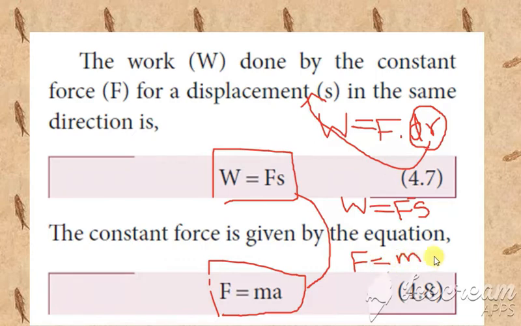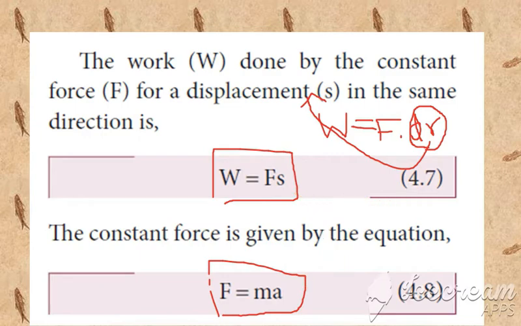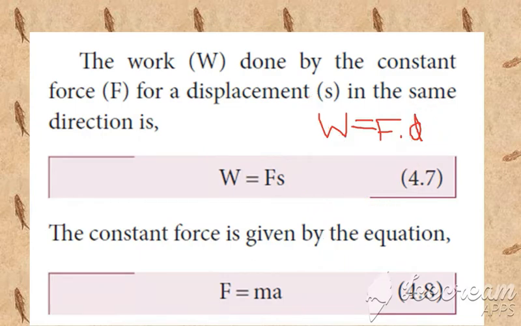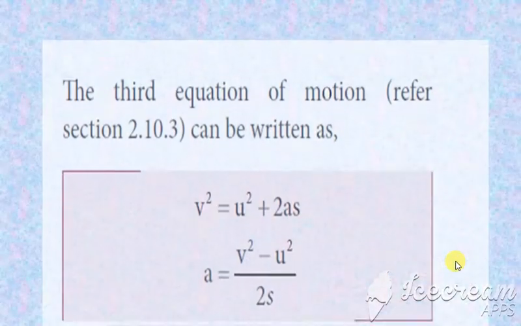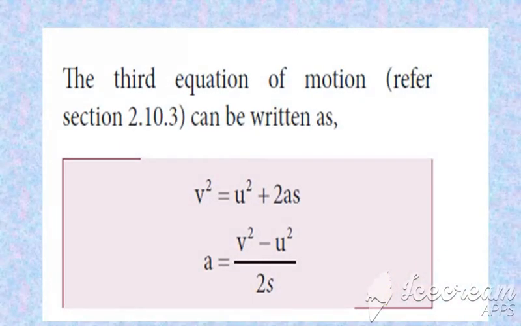Next we are going to take the three equations of motion. You know them very well. The first equation is v is equal to u plus at. The next is s is equal to ut plus half at squared. The third equation is v squared is equal to u squared plus 2as. That is the equation which we are going to take here.